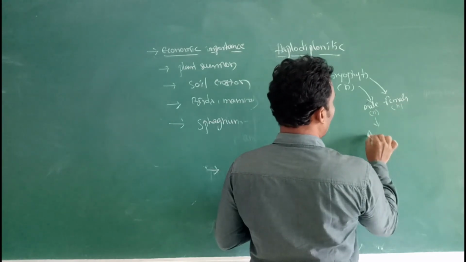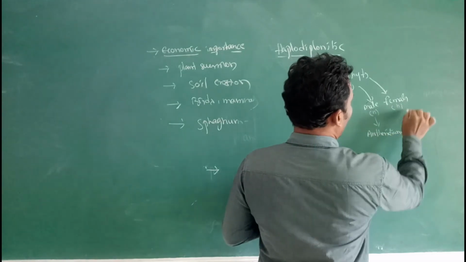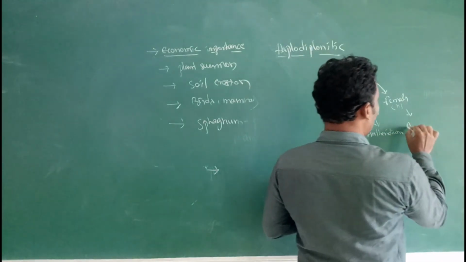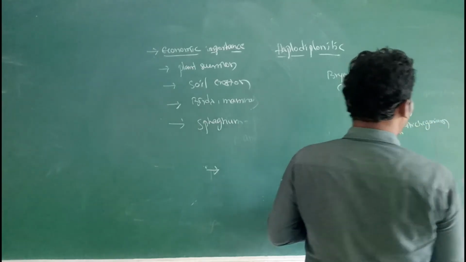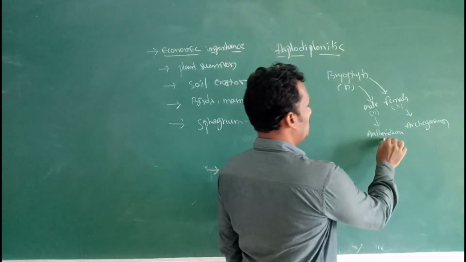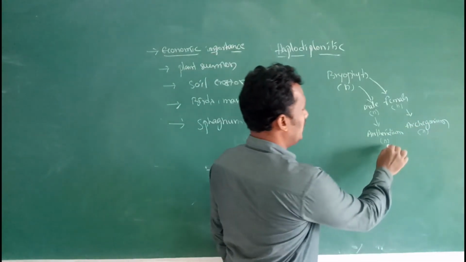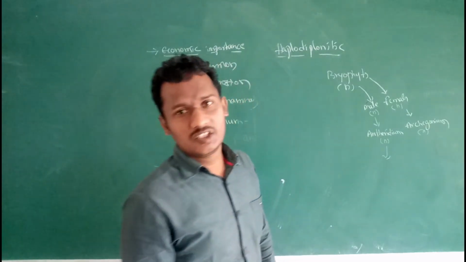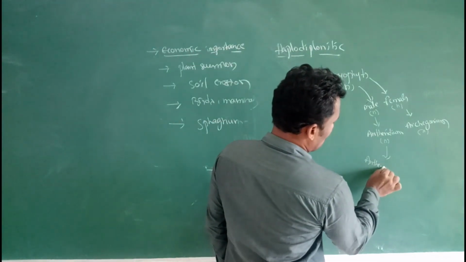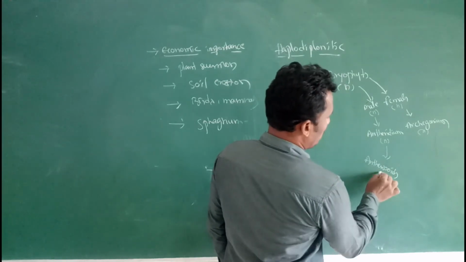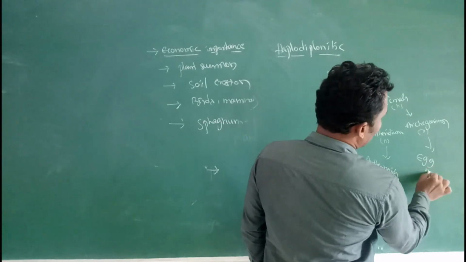The male sex organ is known as the antheridium, and the female sex organ is known as the archegonium. Both are haploid. The antheridium produces sperms, or antherozoids, and the archegonium produces the egg cell, maybe by mitotic division.